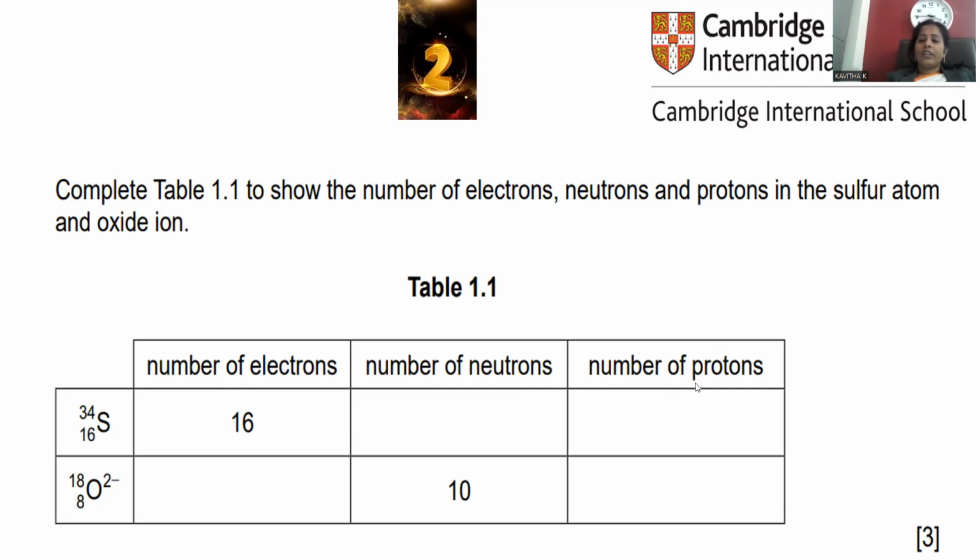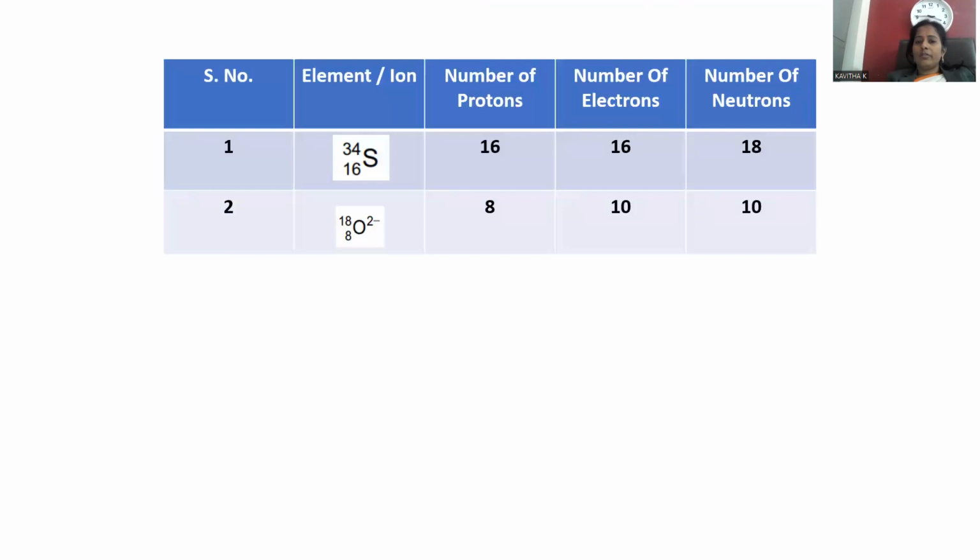Always remember, for the protons, whatever the atomic number is, that is exactly equal to its proton number. So blindly you can write 16 as the proton number for sulfur, and 8 as the proton number for the oxide ion. After mentioning this proton count, move on to electrons.